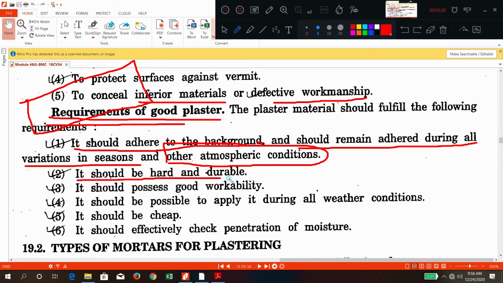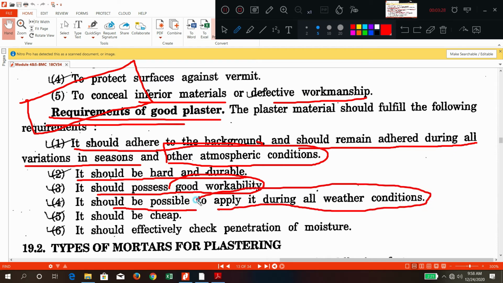It should be hard and durable. It should possess good workability. Okay, it should be possible to apply during all weather conditions. In rainy season also it should be applied. Okay, it should be cheap. It should effectively check penetration of moisture. These are the common requirements of a good plaster.